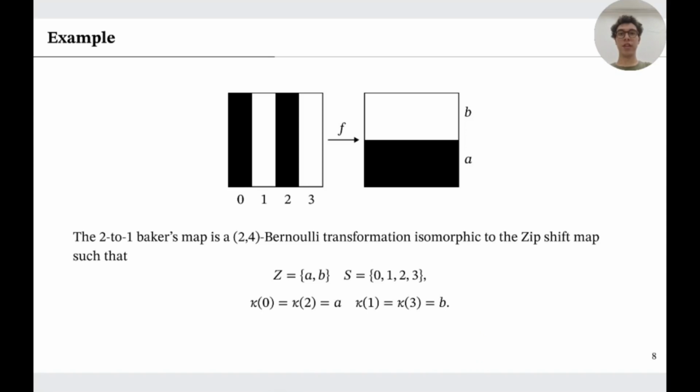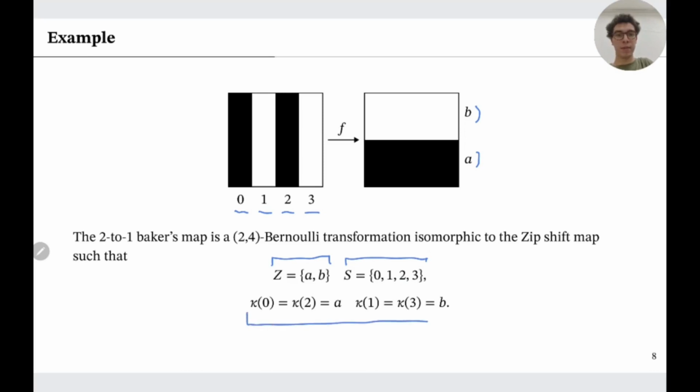To define a conjugation with the zip shift, we first number each of these vertical bands by numbers 0, 1, 2, and 3, respectively. And the horizontal bands we define as A and B. Now we can consider the zip shift with the set Z as being A and B, and the set S as being 0, 1, 2, and 3.